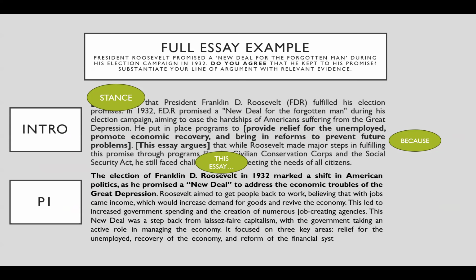Then I explain that the New Deal was a step back from the laissez-faire capitalism of Hoover, where the government was hands off with the economy, and we saw how that ended. So this is the complete opposite approach, with the government taking an active role in managing the economy. We're focusing on three key areas: relief, recovery, and reform. That last line tells us the next paragraph is going to be about relief, recovery, and reform. That is what I mean by linking to the next paragraph.